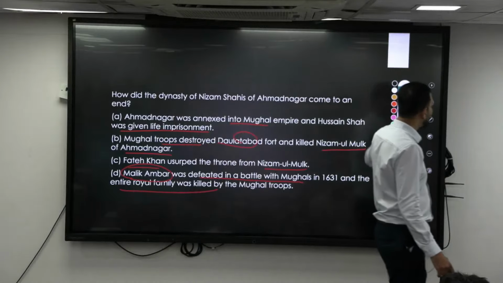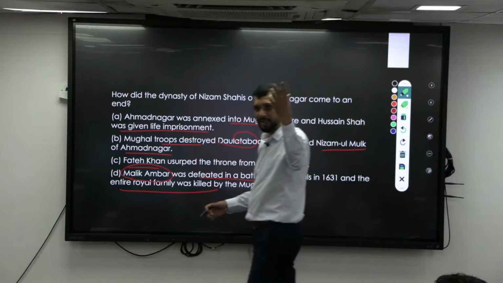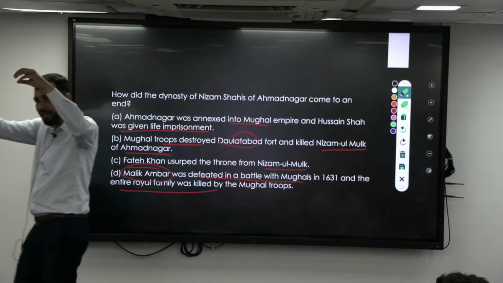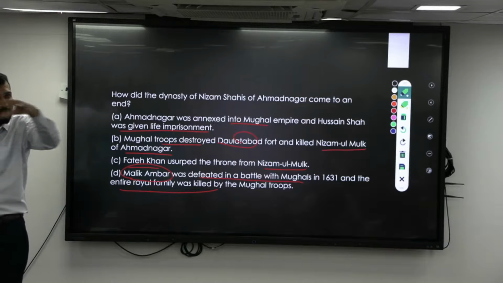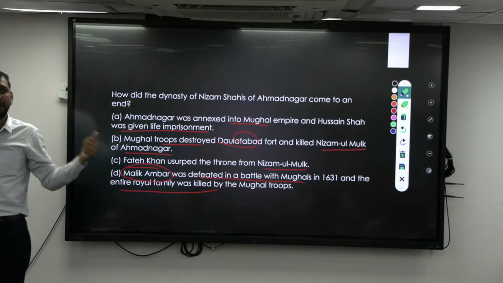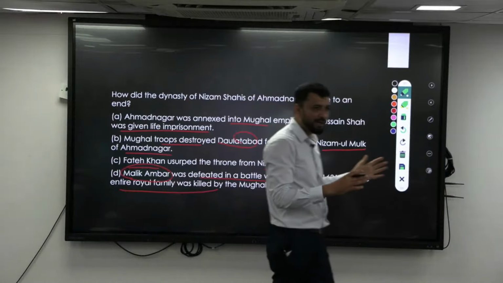When Ahmadnagar started, they were part of the Bahmani kingdom. You know the Bahmani kingdom? After the Bahmani disintegration, five kingdoms came about: Golconda, Ahmadnagar, Bijapur, Gulbarga. Like that, five different kingdoms happened. One of the kingdoms was Ahmadnagar, and that is how it started.